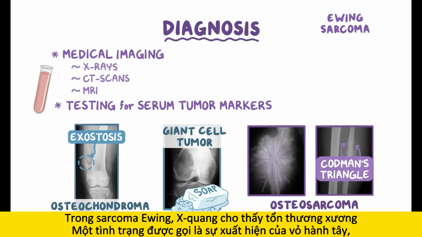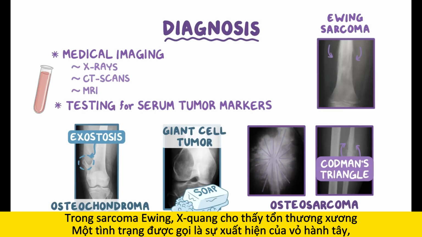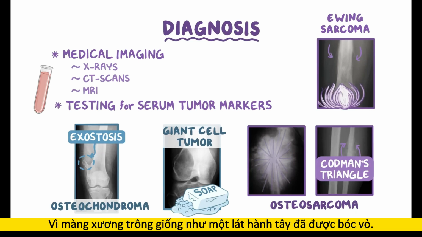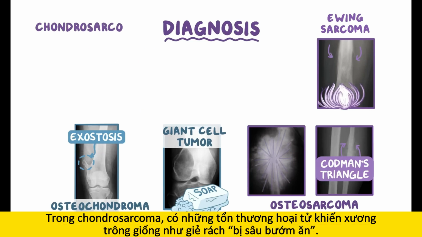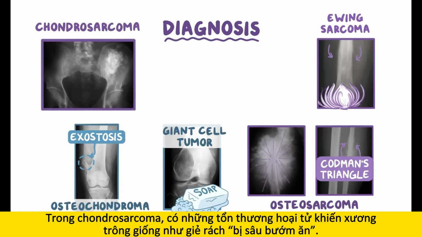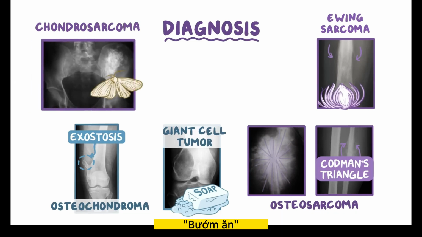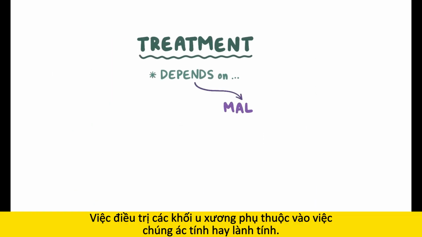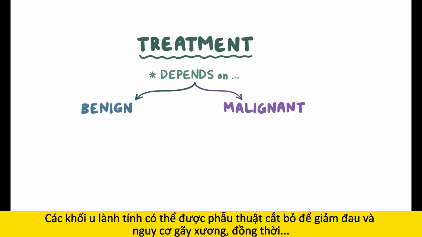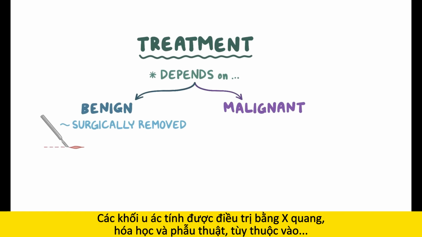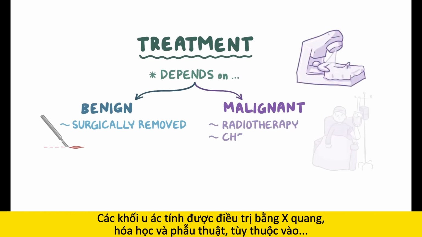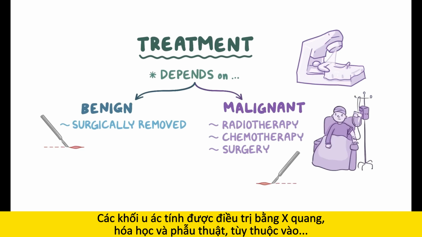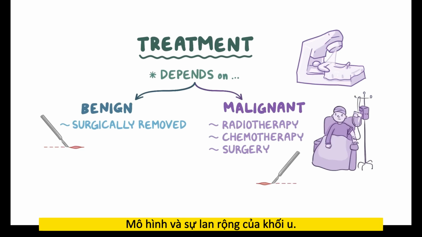In Ewing sarcoma, X-ray shows lytic bone lesions referred to as an onion skin appearance, because the periosteum looks like a sliced onion bulb. In chondrosarcoma, there are patchy lytic lesions that make the bone look like a moth-eaten piece of cloth. The treatment of bone tumors depends on whether they are malignant or benign. Benign tumors can be surgically removed to reduce pain and the risk of fractures, while malignant tumors are treated with radiotherapy, chemotherapy, and surgery, depending on the type and the spread of the tumor.